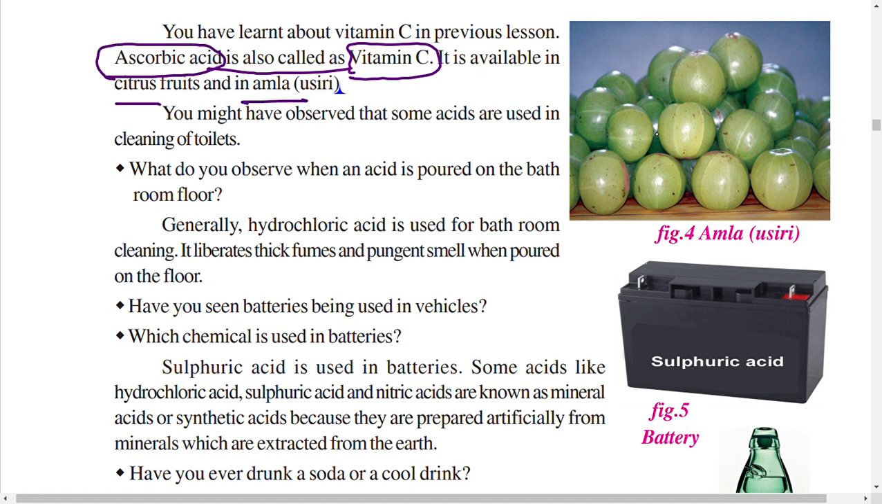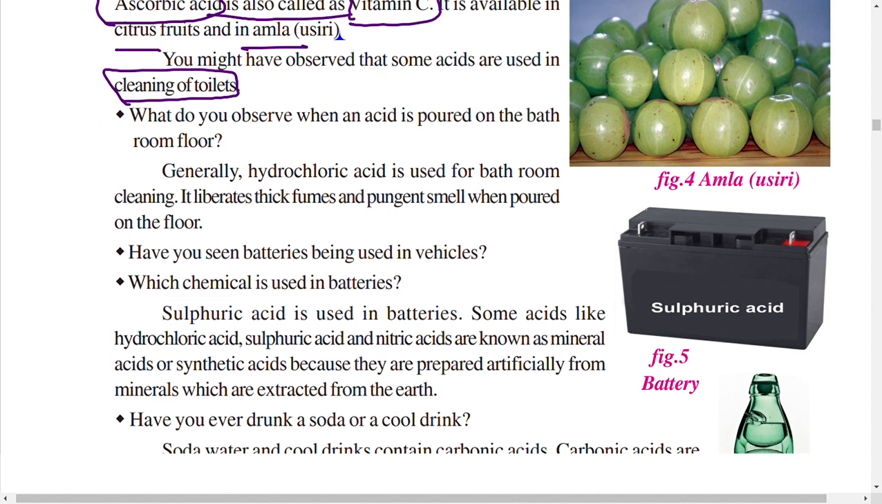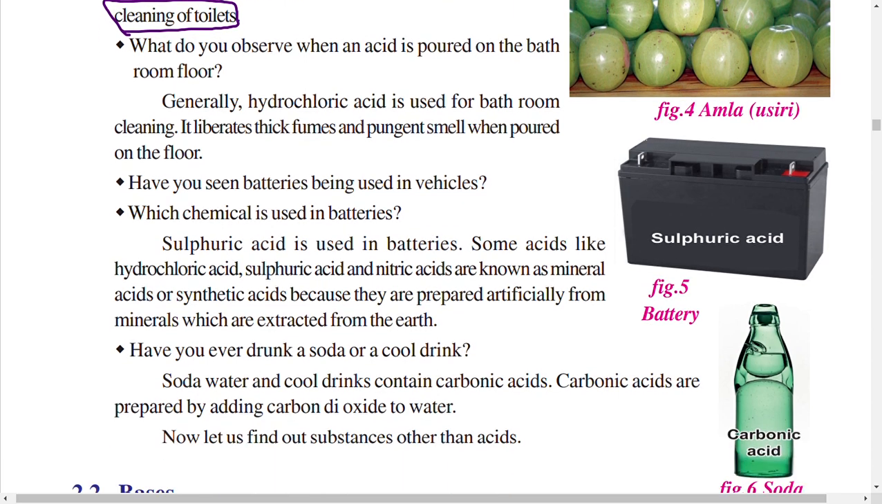Amla means usiri. You might have observed that some acids are used in cleaning toilets. So we use acids to clean the toilets. What do you observe when an acid is poured on the bathroom floor? Bathrooms are made up of tiles, the flooring is made with tiles only. Generally hydrochloric acid is used for bathroom cleaning. It liberates thick fumes and a pungent smell. So a harsh smell and thick fumes come out.